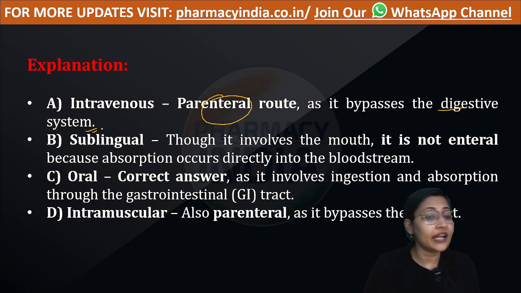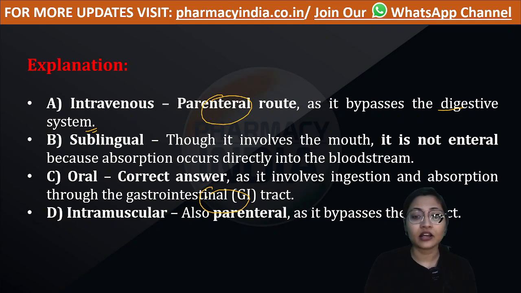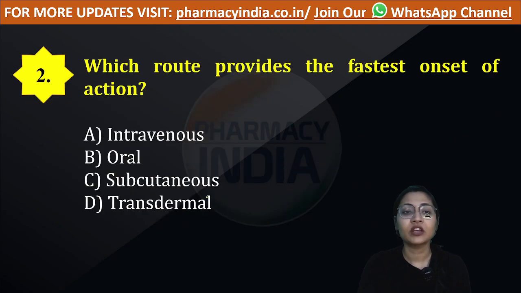Option C is correct, that is oral, because it includes the whole digestive system, the entire gastrointestinal tract, for the drug's absorption and ingestion. Intramuscular is also a parenteral route of administration, and it bypasses the GIT.